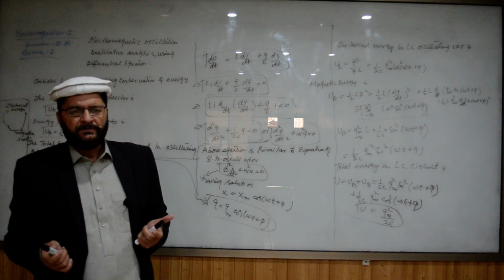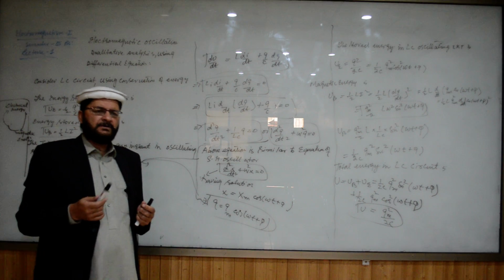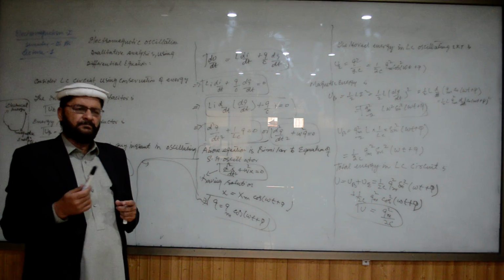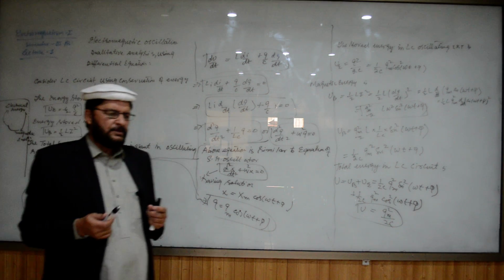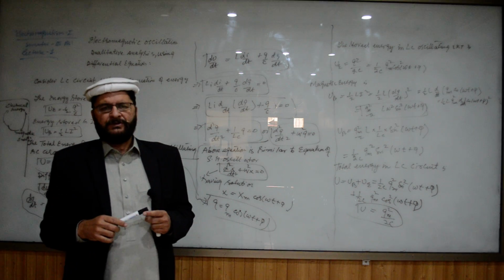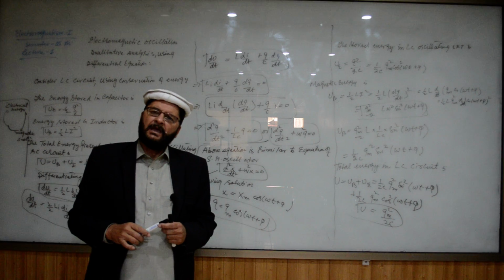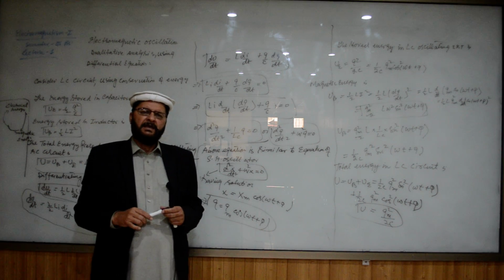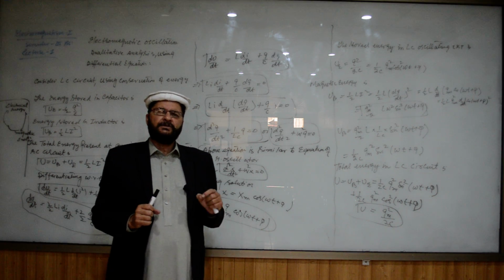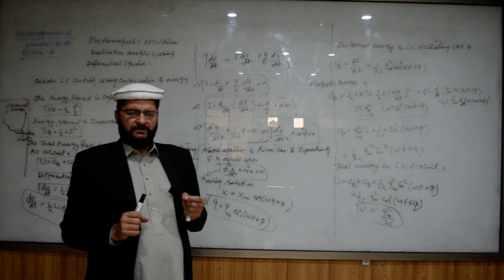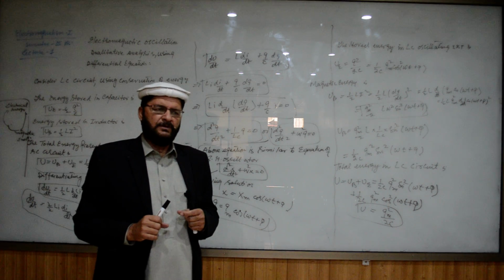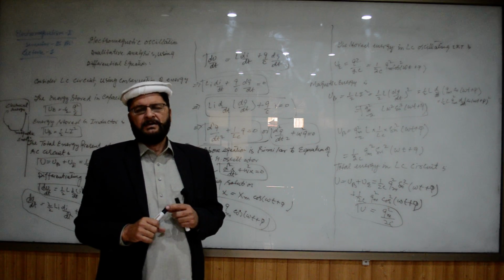Now, what will happen? As the flow of current continues, it will be used again in charging the capacitor. When the whole of the energy in the inductor goes to zero, at the same moment the capacitor, where there is an electric field, will have maximum energy.